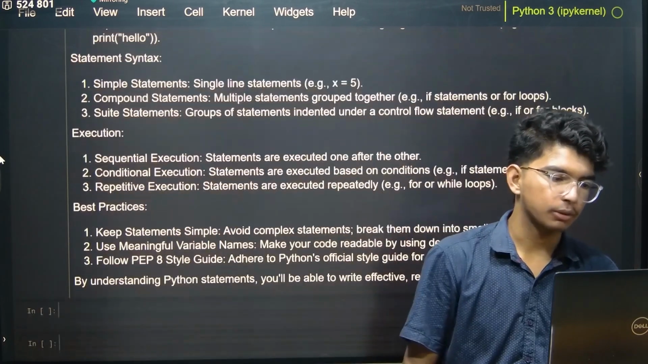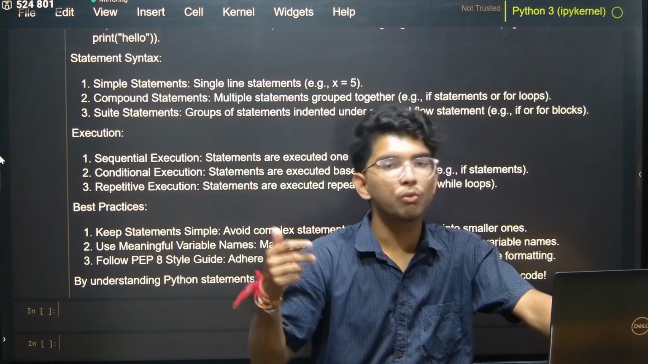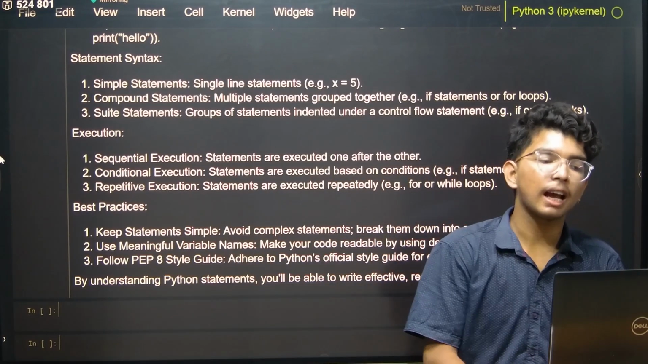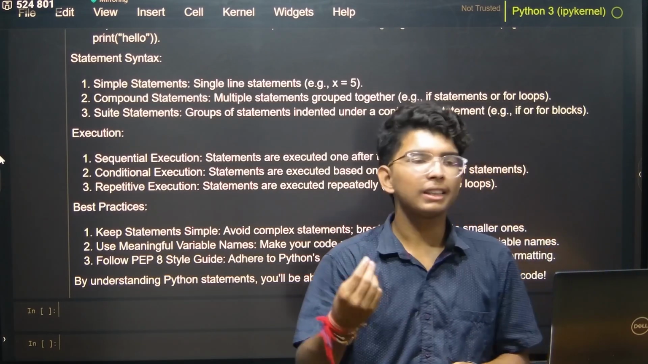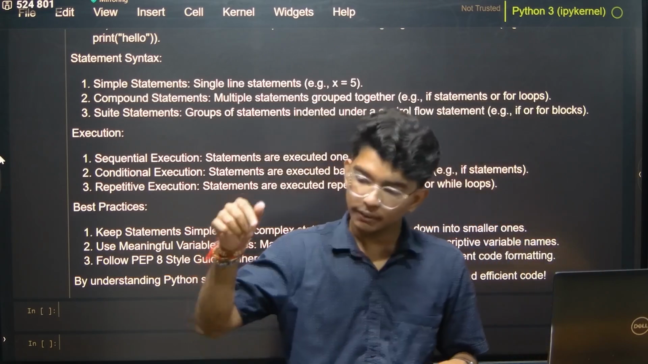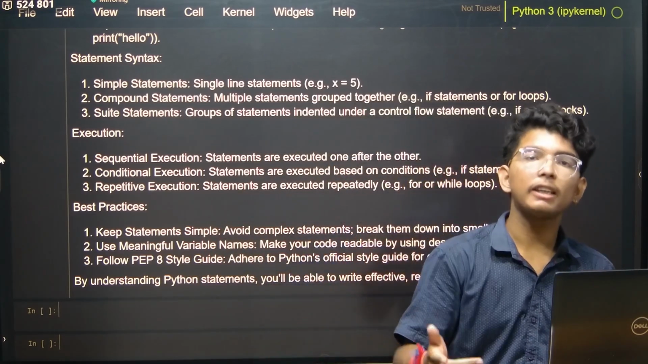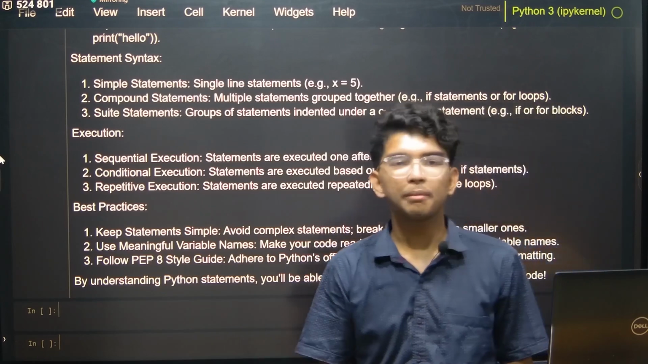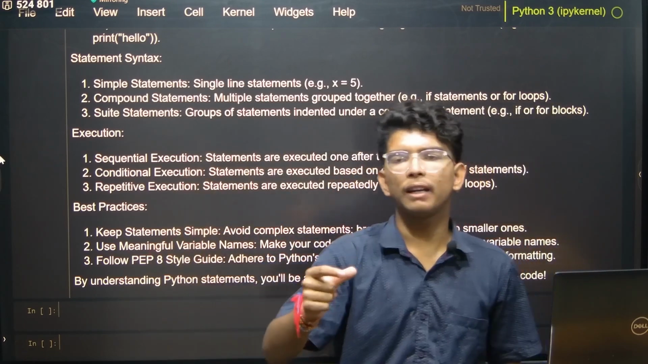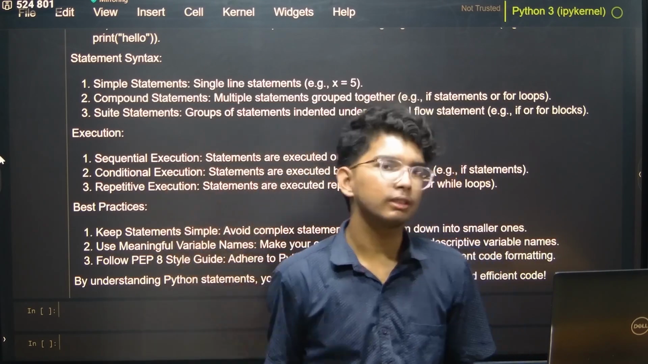Then we got execution. Well, sequential execution: statements are executed one after another, right? As simple. Then conditional execution: statements are executed based on conditions. Well, if you apply a condition, it will only execute when the condition is true. Then we got repetitive execution. Statements are executed repeatedly, like a for loop. If you apply the loop for 5 times, then it will repeat 5 times, then the statement will be over.